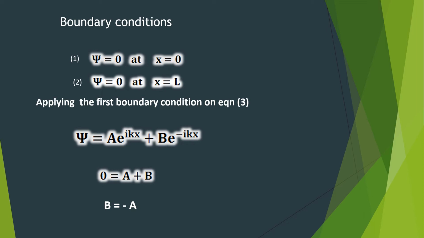Hope you understand the above boundary conditions. That is, here, since the potential is infinity at x = 0 and x = L, the particle can't exist at those regions, and hence the wave function associated with the particle ψ will also be 0 at x = 0 and x = L. On applying the first boundary condition, that is ψ = 0 at x = 0, on equation 3 you get 0 = A + B, since e raised to 0 is equal to 1. Thus we have B = −A, or A = −B.